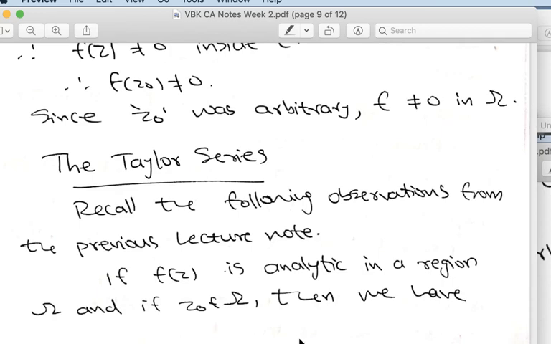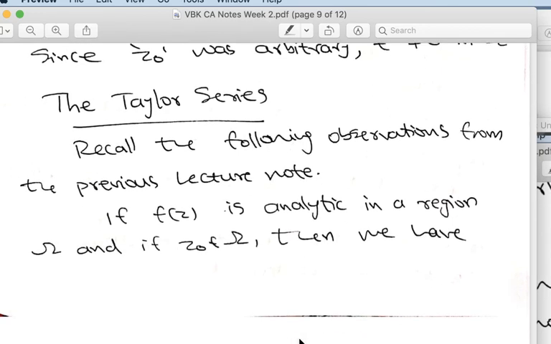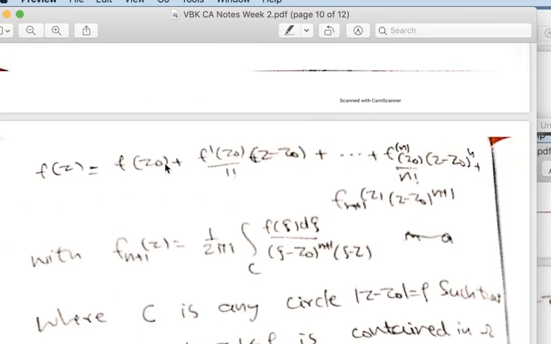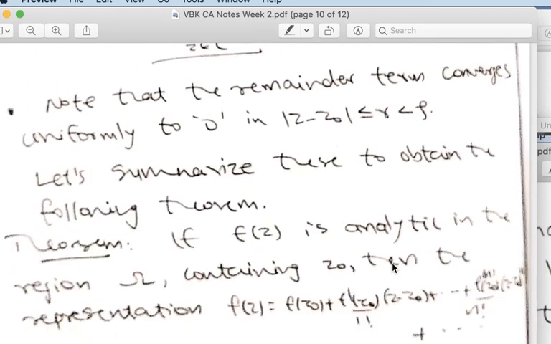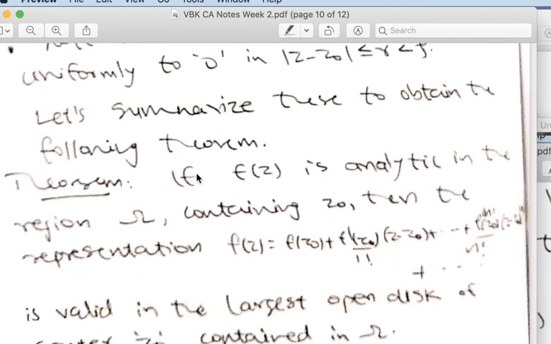Now we club all these results to obtain the Taylor series representation. In fact, we have already proved the finite Taylor development in the last lecture, and the remainder estimate also was done there. And now it's a simple thing. You just apply n tends to infinity, and the remainder term goes to 0. So you get the Taylor series development. This is the exact explicit representation. If f is analytic in a region Omega containing z_0, then you have a representation like this: f(z) equal to the typical Taylor series representation.